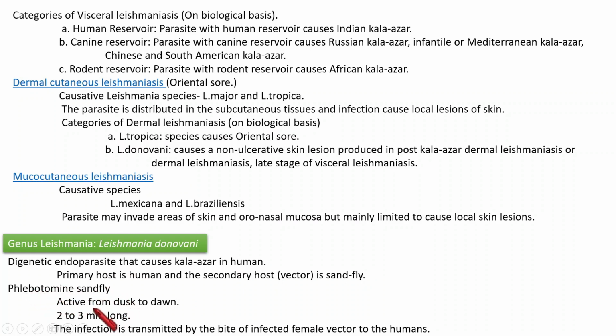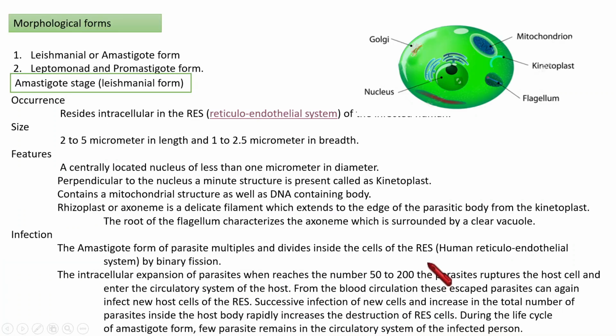It is a fly that is active from dusk to dawn, and it is 2 to 3 millimeters long. The infection is transmitted from that fly to a human by the bite of an infected female vector. By that way, the disease is spreading to humans.